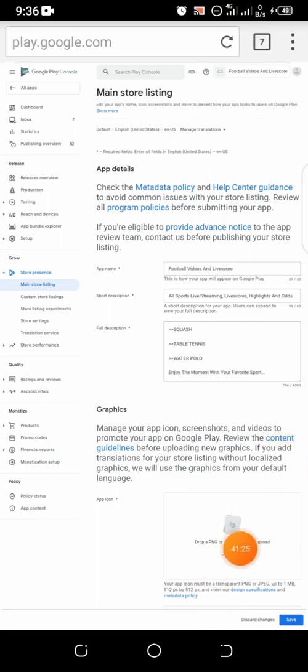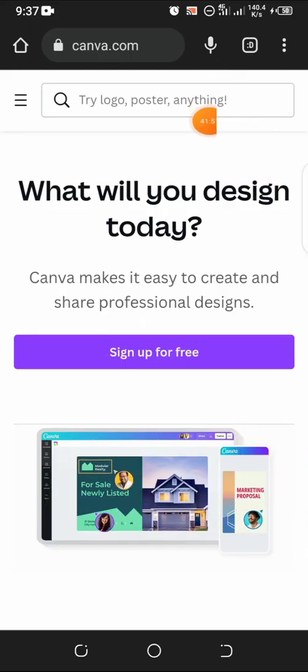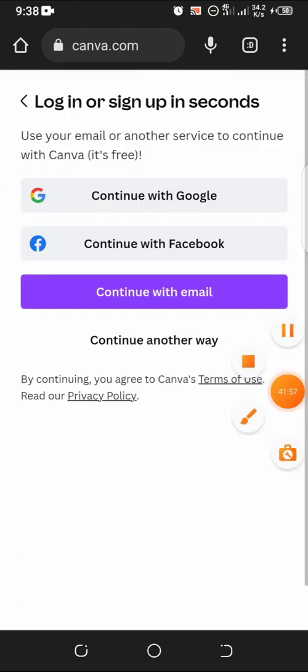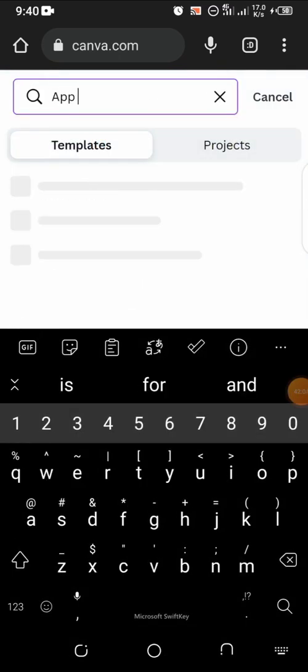So the next thing is the app icon. If you check the app icon right here, you can see the dimension of the app icon: 512 by 512. That is the pixel size for the app icon. If you upload something that is not 512 by 512, they will not accept it. To create your app icon, the fastest way is to use Canva. The icon is what other people will see when they search for your app on Play Store. So when you come to canva.com, you can just search for app icon.